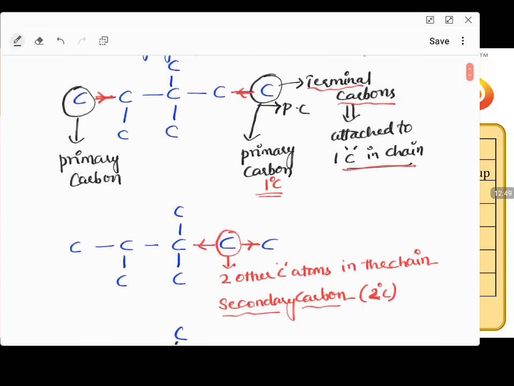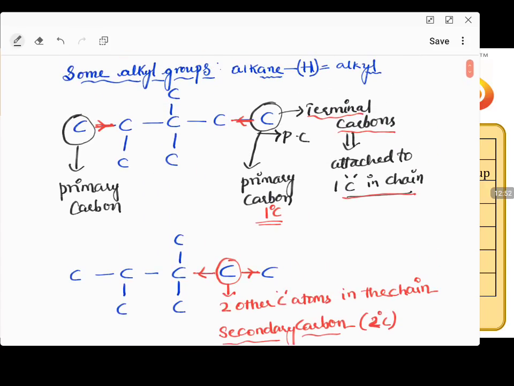Let us recap what we have learned again. If in a carbon chain you have a terminal carbon, terminal carbons can be this, this, this, because after this is there any carbon to proceed? No. So for any terminal carbon you take, only one of its 4 valencies will be with carbon. Carbon generally has 4 valencies. Of these 4 valencies, 3 will be filled with hydrogen, only one valency will be filled with carbon. In such carbon arrangements, that type of carbon is called primary carbon.